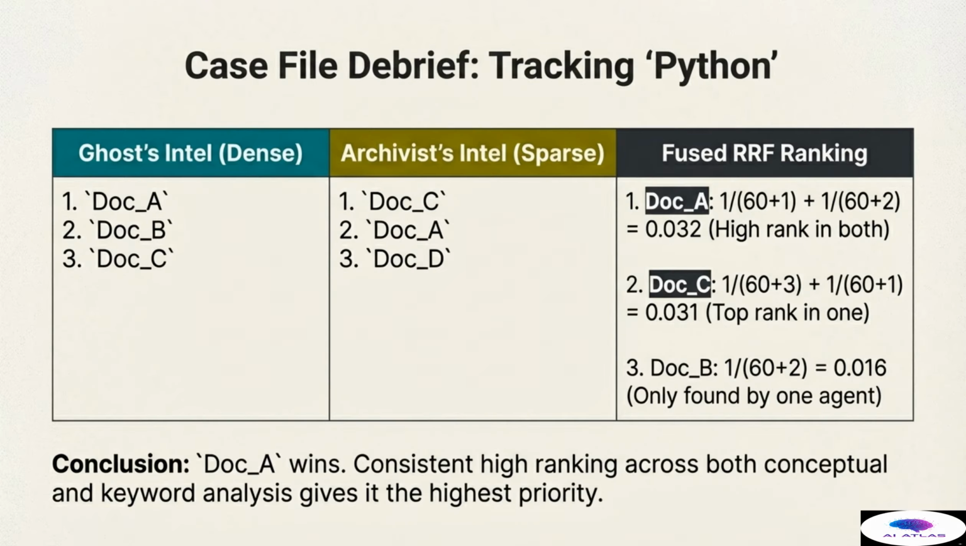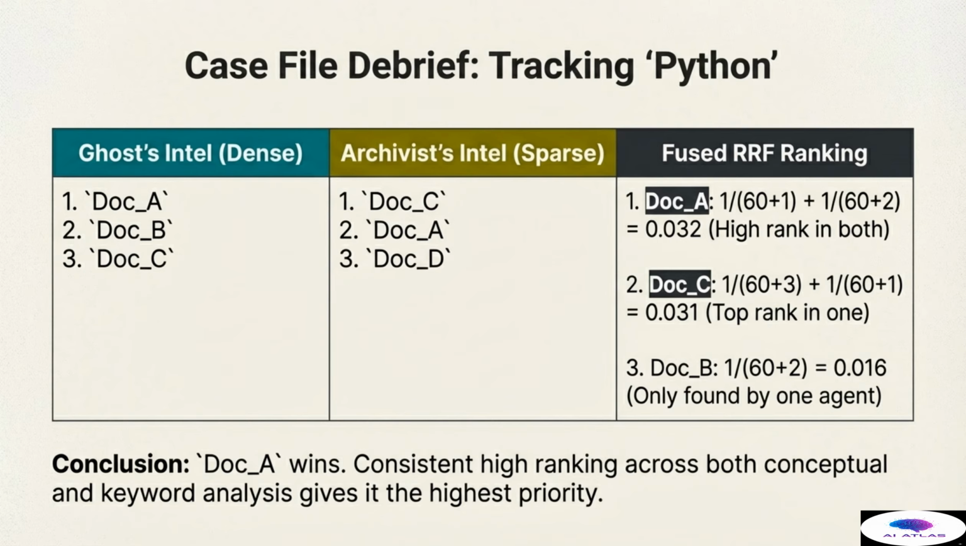To illustrate the power of RRF, we run a case file debrief, tracking Python. The Ghost's dense intel provides document A as rank 1, document B as rank 2, and document C as rank 3. The archivist's sparse intel ranks document C as 1, document A as 2, and document D as 3.